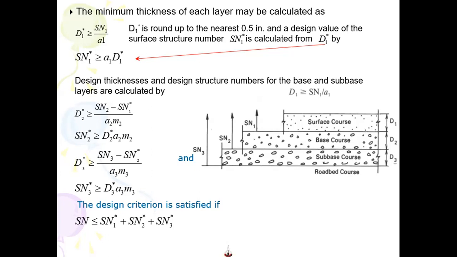Then the crushed aggregate base course is an unbound layer, so it only contributes 14% as a structural layer. These are the constants you must know. Actually, they are related to the elasticity modulus. And then we have the granular subbase course, and we assume this as 10% for the layer coefficient.